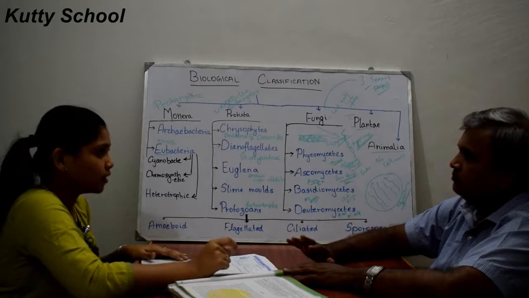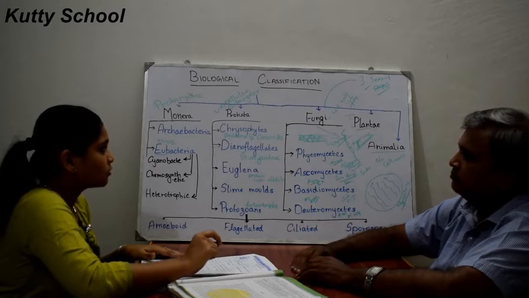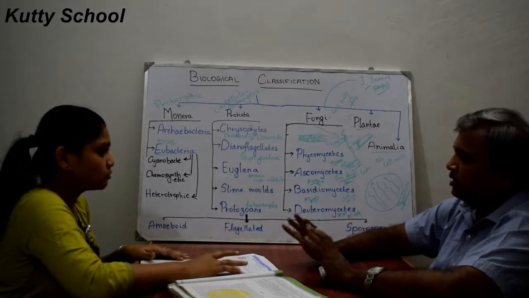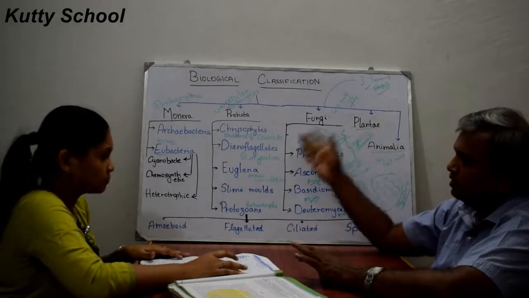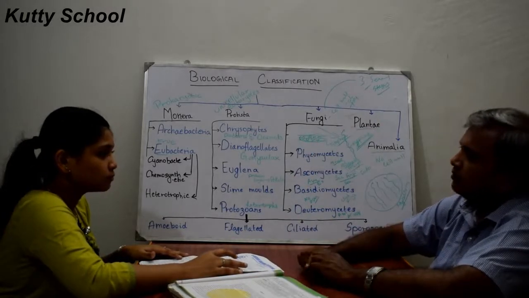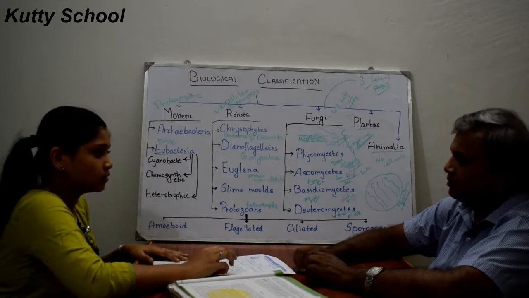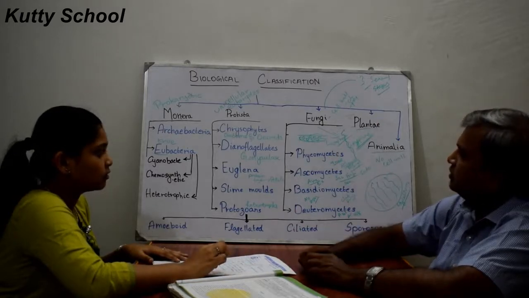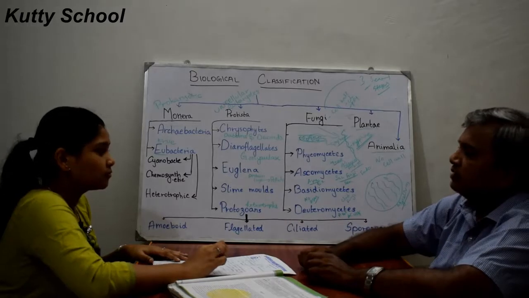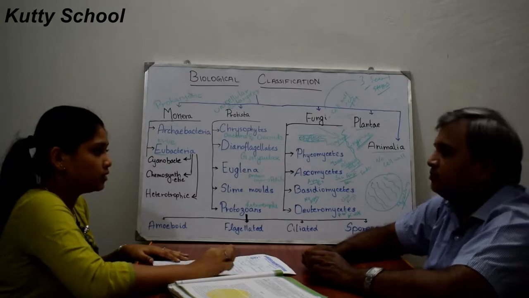Now, there are some organisms which are not classified. What are all those organisms? They are viruses, viroids, and lichens.